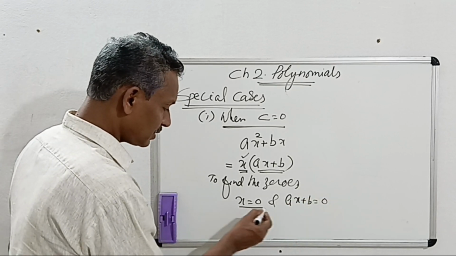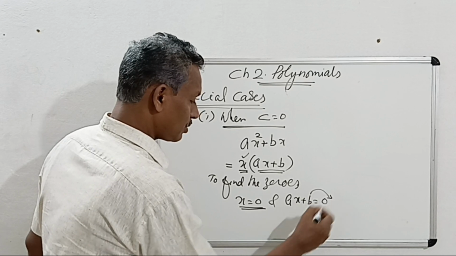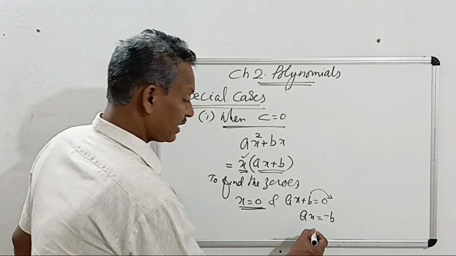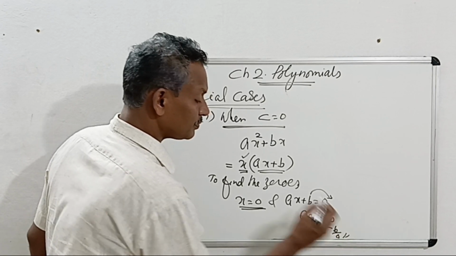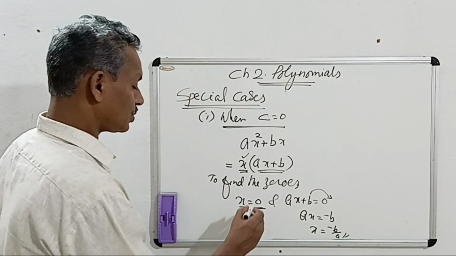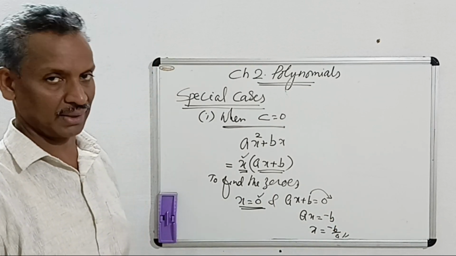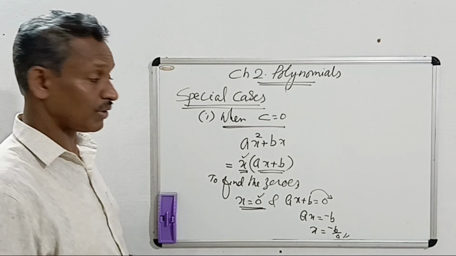Taking b to the right side, ax is equal to minus b, and x is equal to minus b by a. These are the zeros. First zero is 0 and second zero is minus b by a. This way we have to do when c is 0.